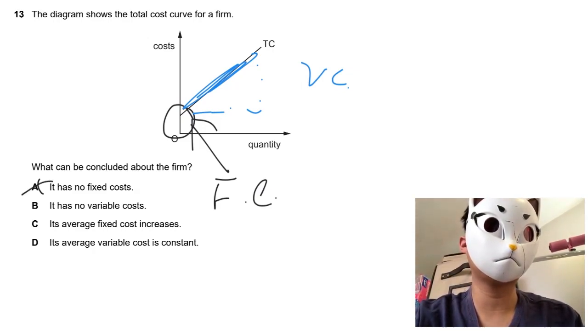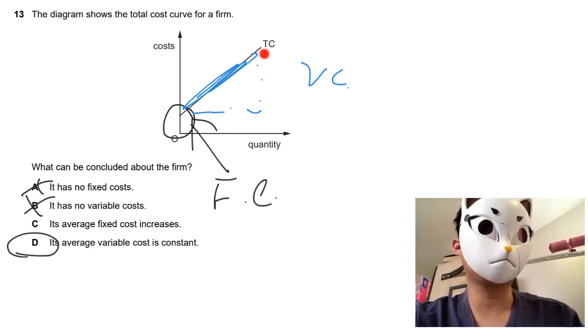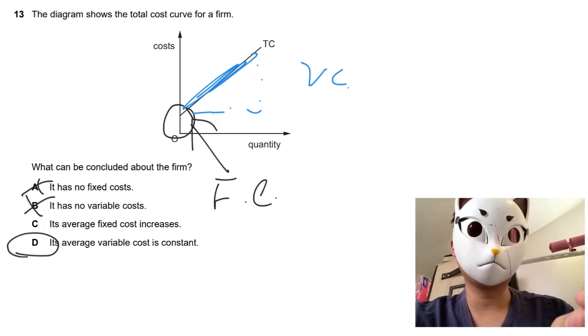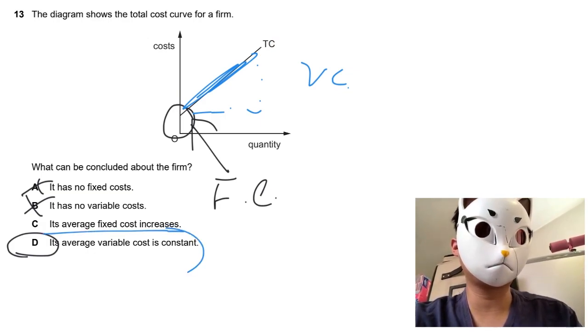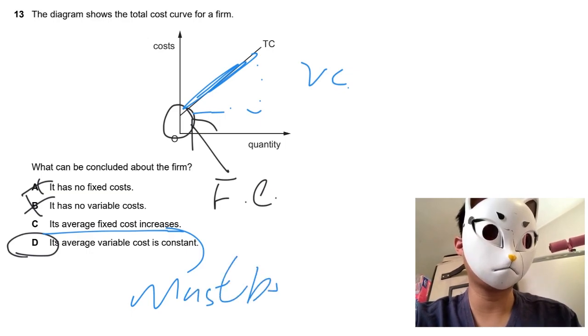Okay, so there is fixed cost, there is variable cost. So you can see that the answer must be D, right? As you can see, the slope is constant. Okay, how about option C? The average fixed cost must decrease, right?